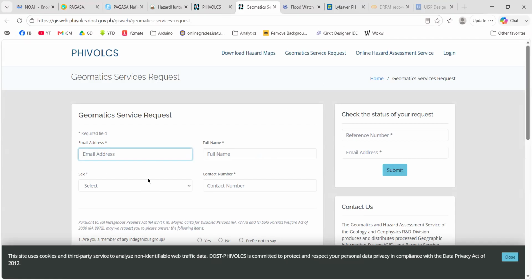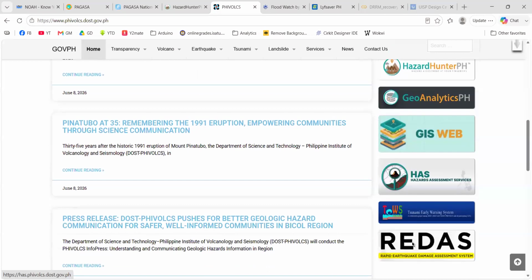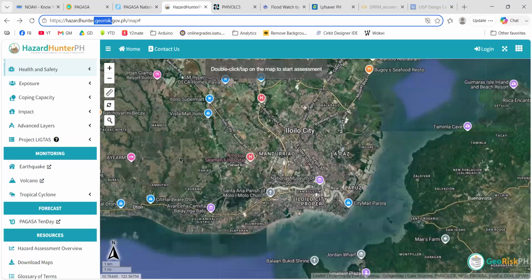Right, but the point here is in Fivolks they actually provide GIS-based data, especially for your research purposes and even for your app development. So I strongly urge you to check Hazard Hunter, for example, and other apps provided by Fivolks.